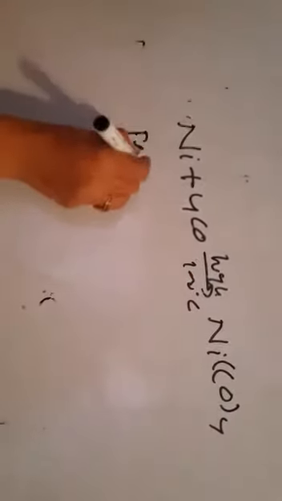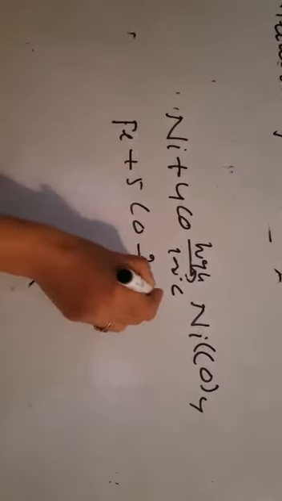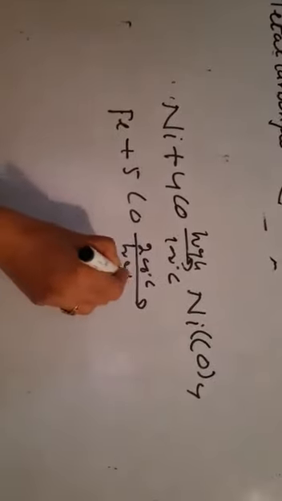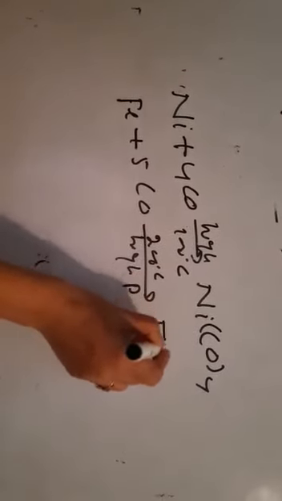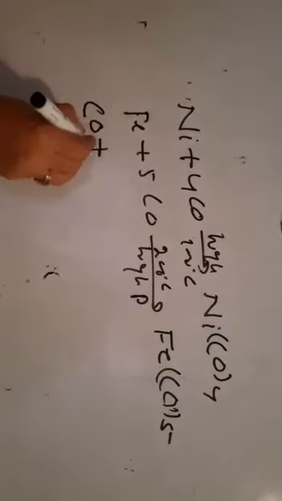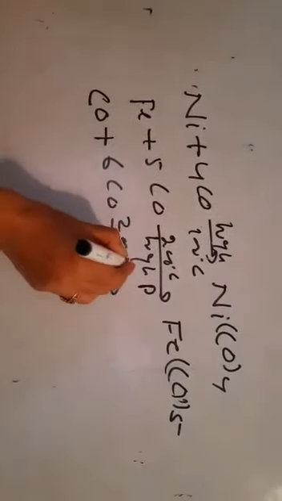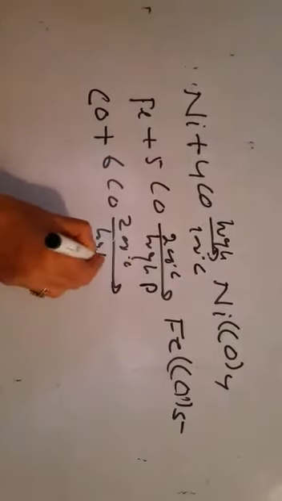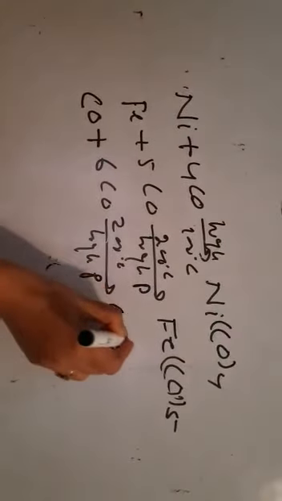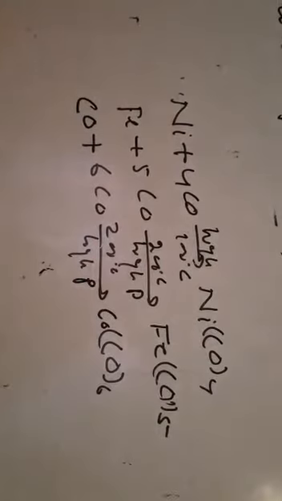Iron reacts with carbon monoxide at 200 degrees Celsius and high pressure. It will be Fe(CO)5. Similarly, chromium reacts with 6 CO. Again the temperature is 200 degrees Celsius and high pressure, it is Cr(CO)6. So these are the direct methods.